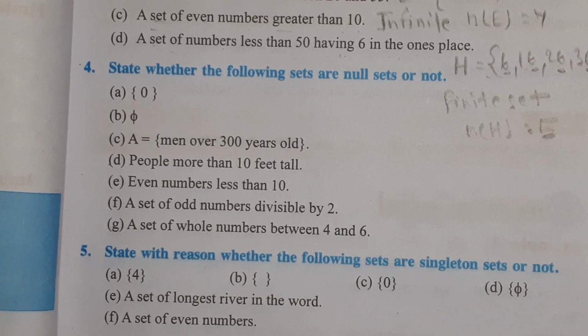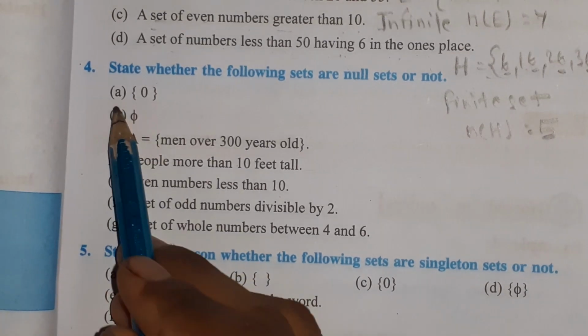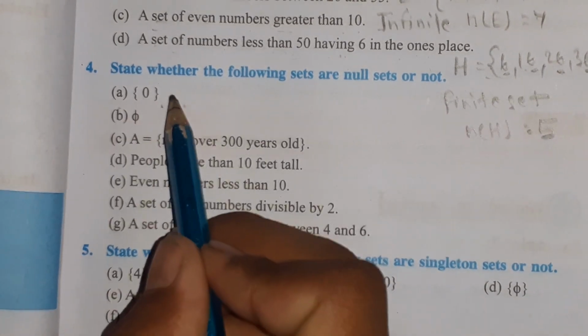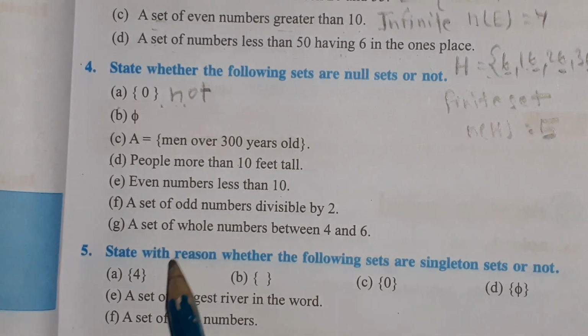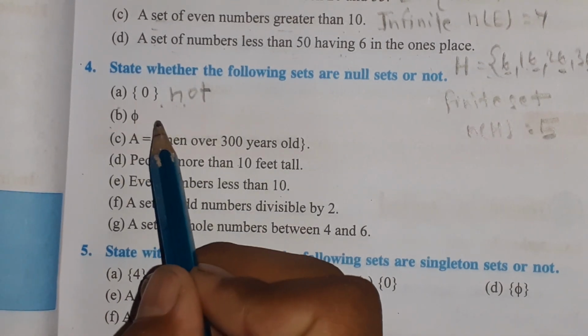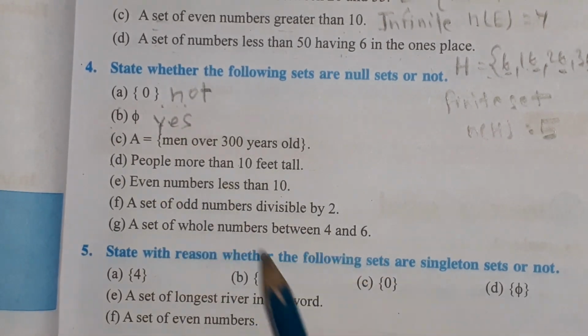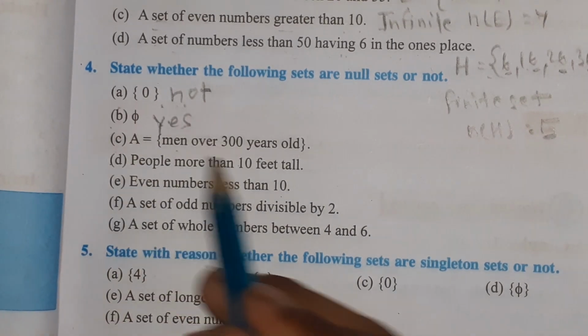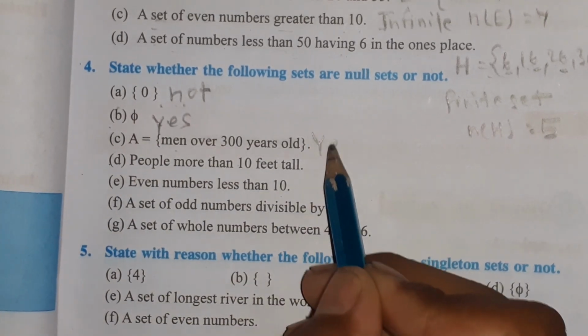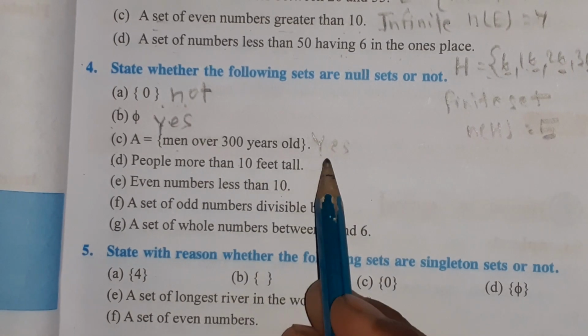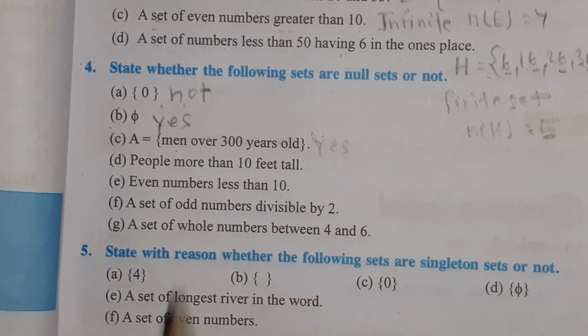In number 4, state whether the following sets are null sets or not. Number A, that is not a null set. Number B, yes, that is a null set. Number C, yes, that is a null set. Men over 300 years old. There are no such men over 300 years old.